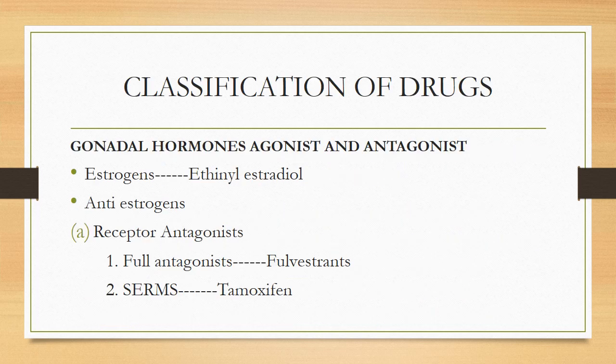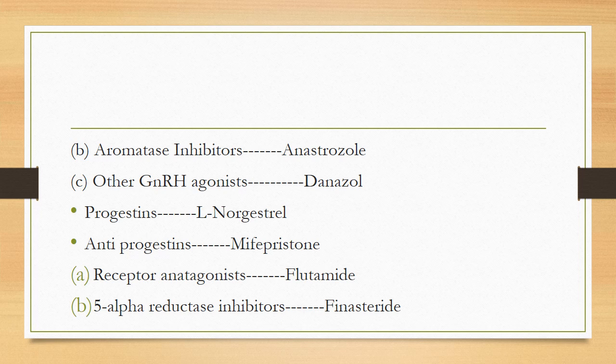First of all, classification of drugs: gonadal hormones, agonist and antagonist. Estrogens, for example, ethinyl estradiol. Anti-estrogens include receptor antagonists, further classified as full antagonists, which include fulvestrant, and SERMs. SERMs are selective estrogen receptor modulators, which have agonist action at some tissues while antagonist action in other tissues. An example of SERMs is tamoxifen. Next are aromatase inhibitors, which include anastrozole, and next are gonadotropin releasing hormone agonists, which include danazol.